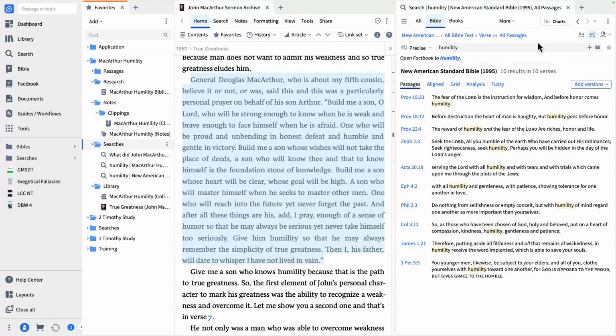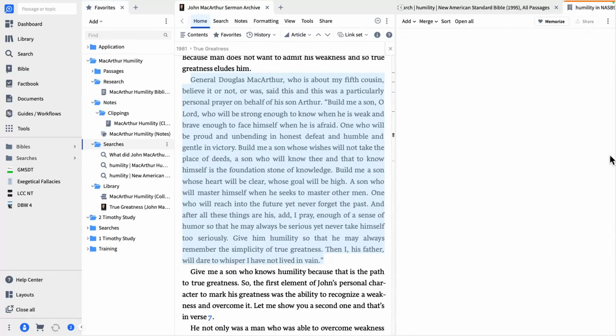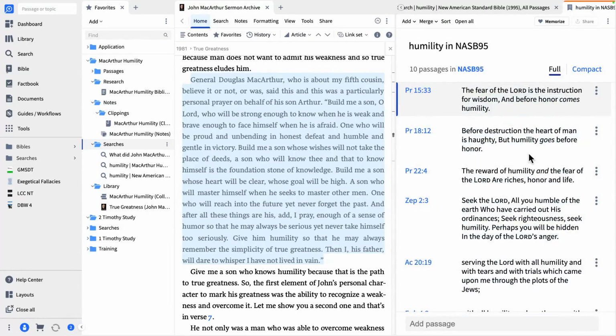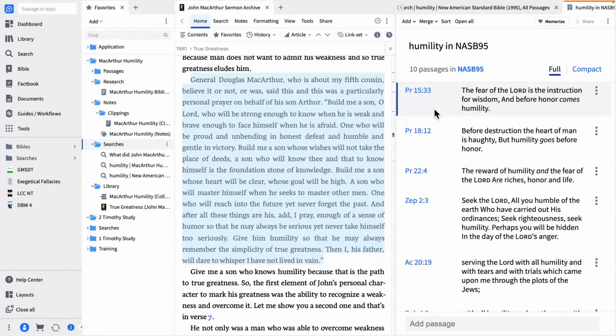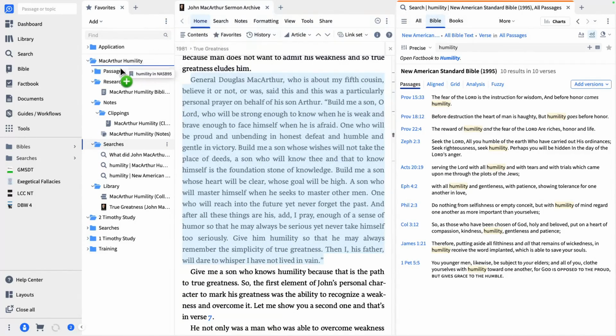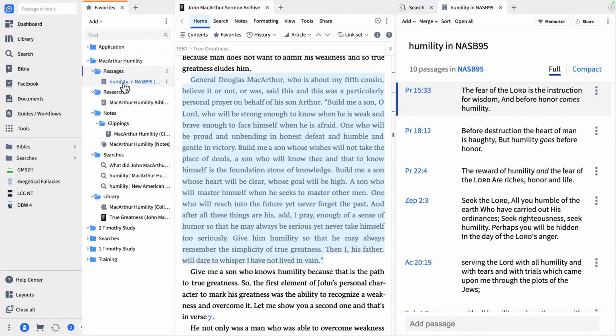And if we want to, we could create what's called a passage list from this. We can go into the little three dots over here, save as passage list. And now I've got a passage list where those 10 passages that talk about humility in the Bible are listed. All right, so now I've got a passage list too. And I can slide that over to my passages folder. All right, and another shortcut.